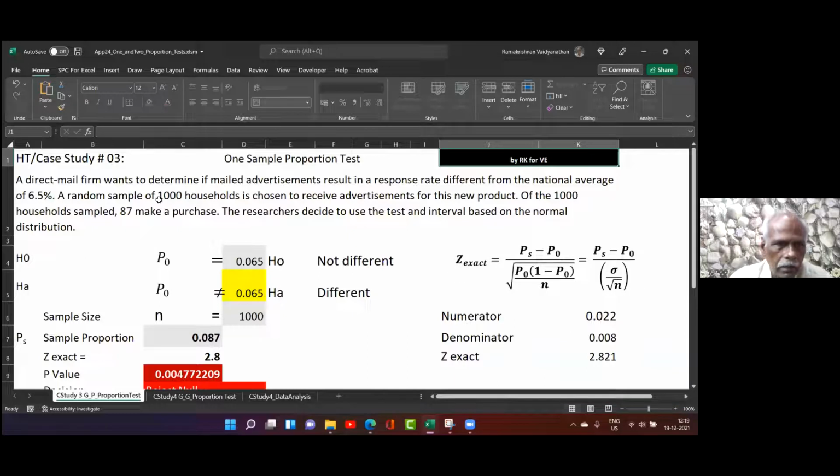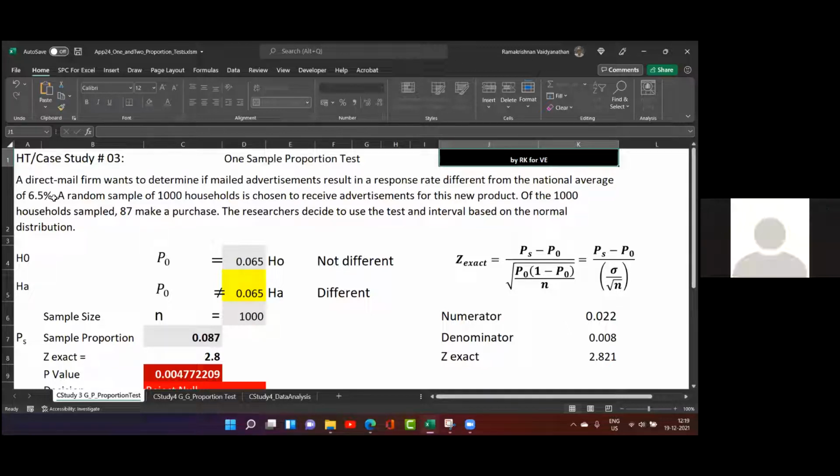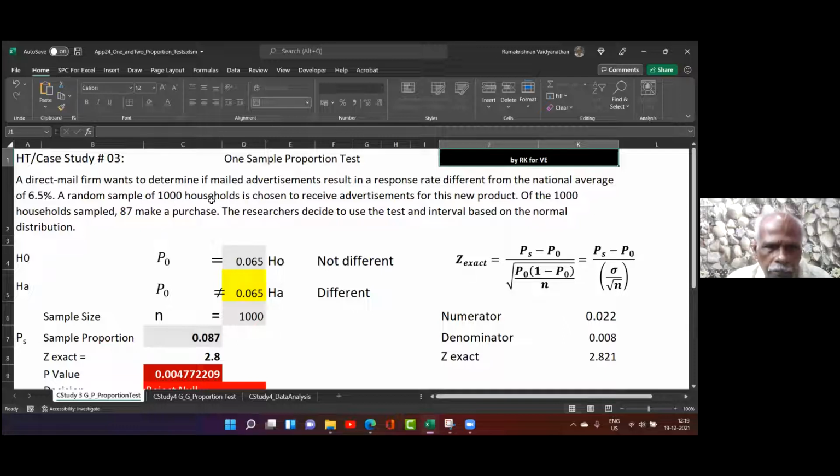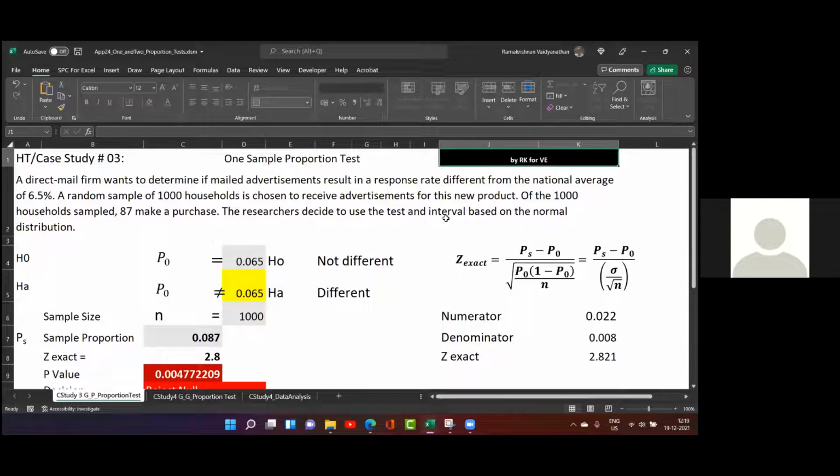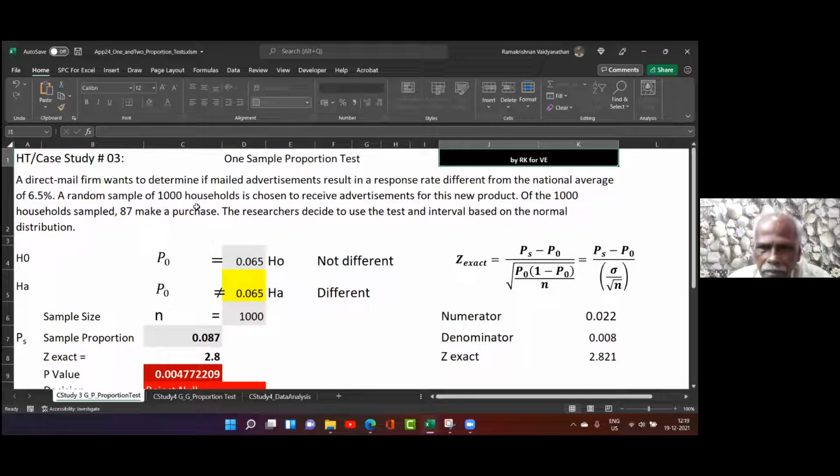See this? The first question. A direct mail firm wants to determine if the mail advertisements result in a response rate different from the national average of 6.5%. That is what I said, in a different way, right? A random sample of 1,000 households was chosen to receive the advertisement. I sent advertisements. Out of them, 87 made purchases. Researchers decided to use the test and interval based on the normal distribution. That's all. Whether the advertisement has a significant effect or not.